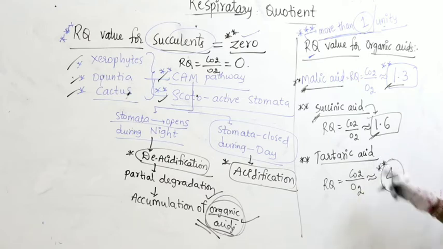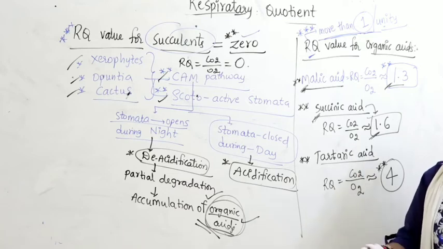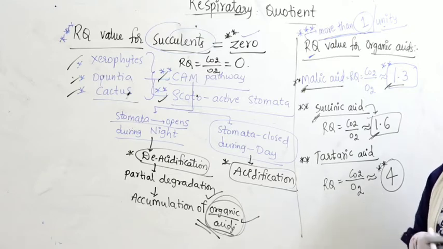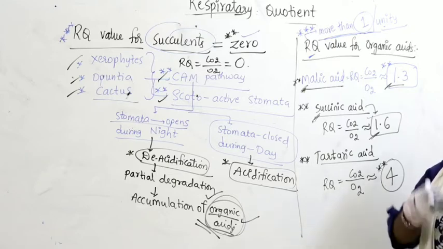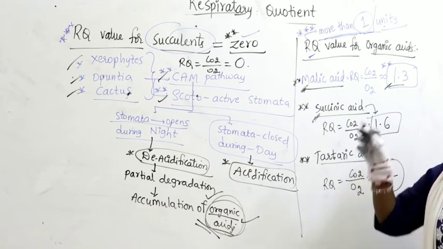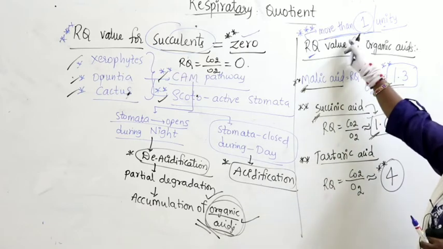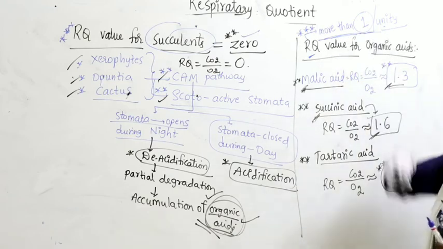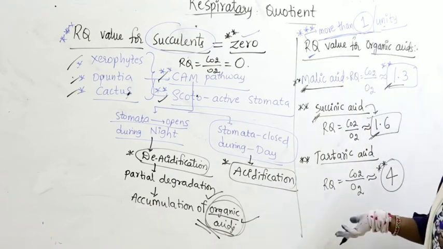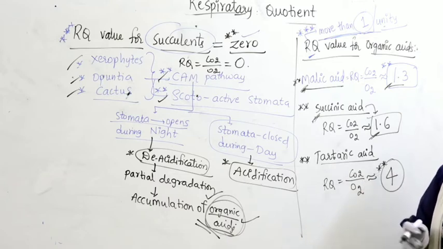So, of course, we have succinic acid, malic acid, fumaric acid, alpha ketoglutaric acid, and we have isocitric acid, cis-aconitic acid. These all are nothing but organic acids. They are produced as intermediates at the time of the Krebs cycle, right. So, these organic acids produced at the time of the Krebs cycle generally have an RQ value more than 1, because the release of carbon dioxide is more, and there is less consumption of oxygen.